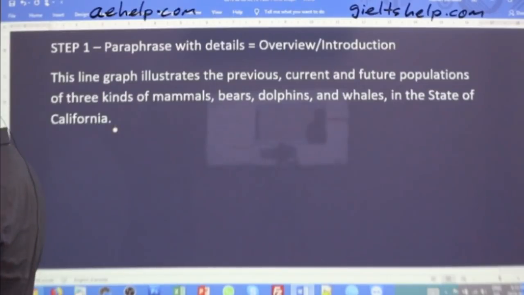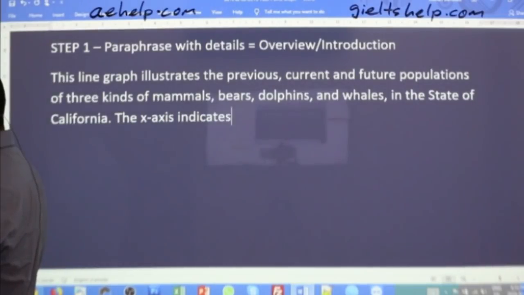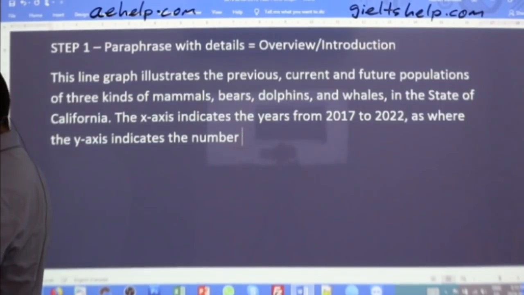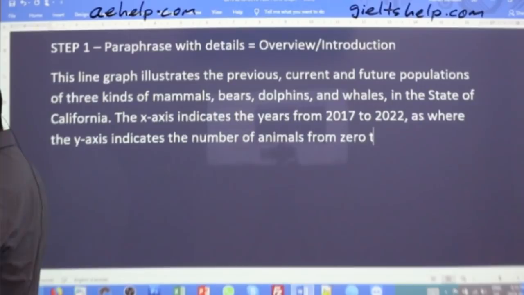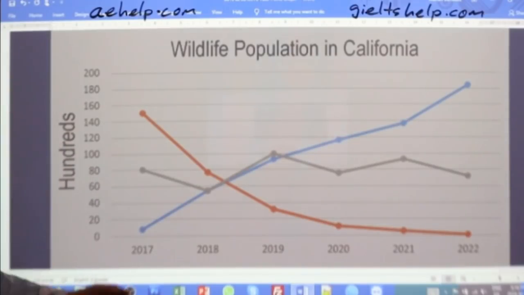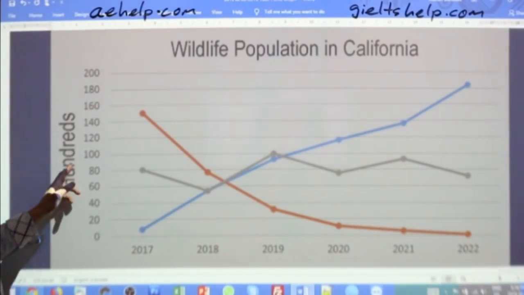Just write with me. So the x-axis indicates the years from 2017 to 2022, whereas the y-axis indicates the number of animals from 0 to, okay, so here it says 200, but here we have hundreds.